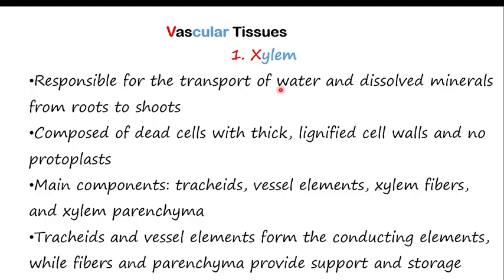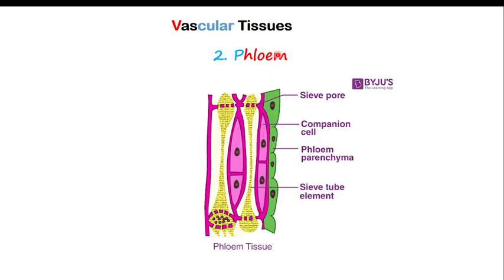Their function is to transport water and mineral salts from the roots to the shoot. Now, apart from this, you know that xylem is made of dead cells. They are composed of tracheids and vessel element cells, which help it perform its function. Apart from the xylem, in vascular tissue we also have what we call phloem.